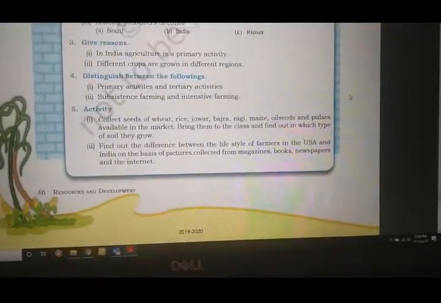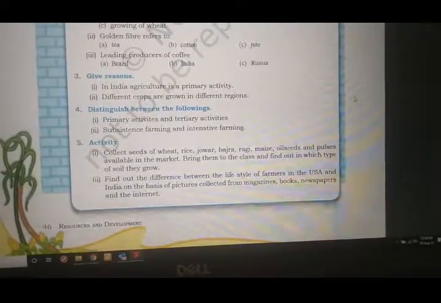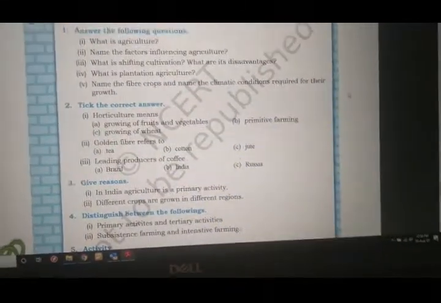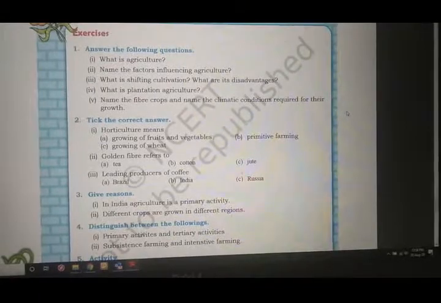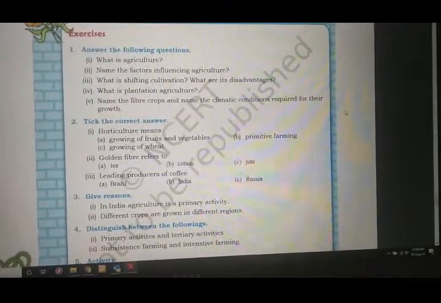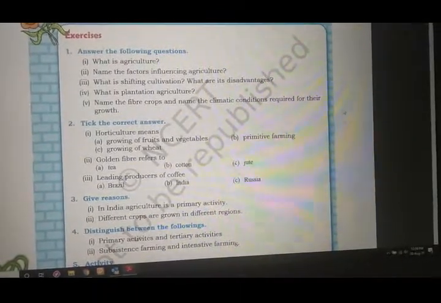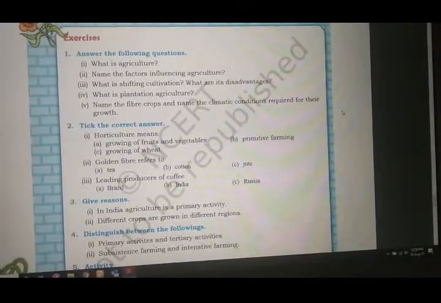Fine. So homework has been given. I believe you are continuing to write this homework in your classwork notebook, and I will surely be giving you the answers also. You can just wait for my answers and write.